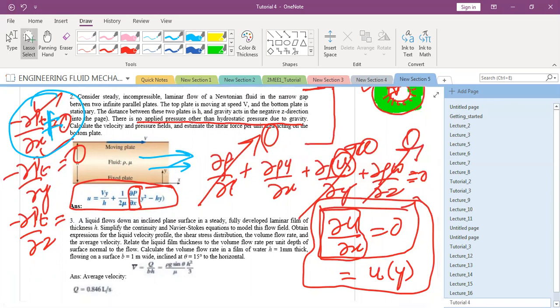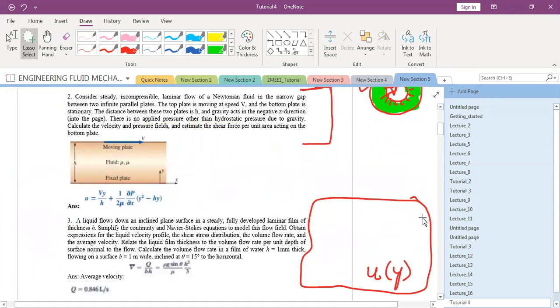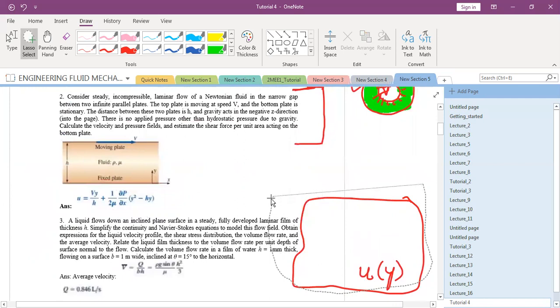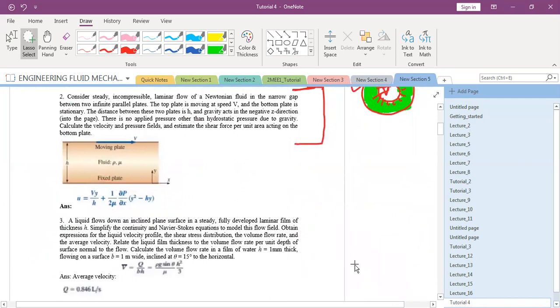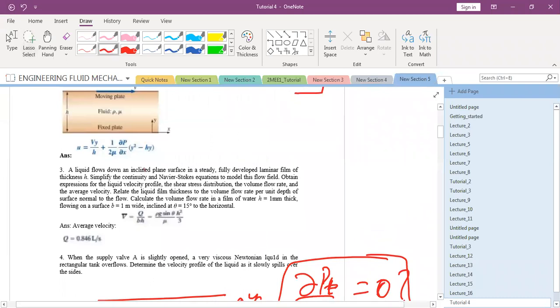Now come to question number 3 quickly. How will you proceed with question number 3? There is a complication here, and the complication lies in this word. So how will you tackle this kind of a problem?